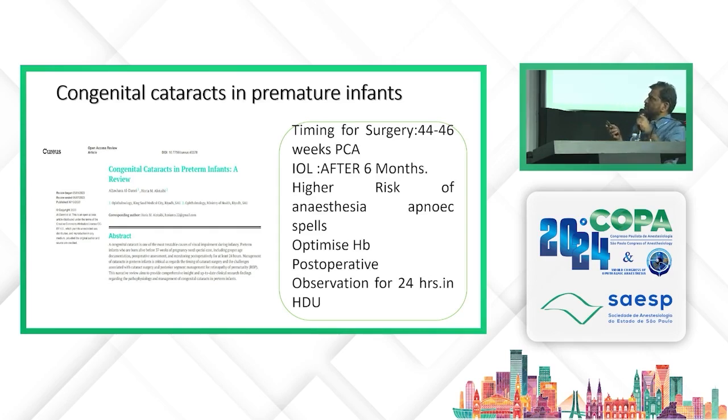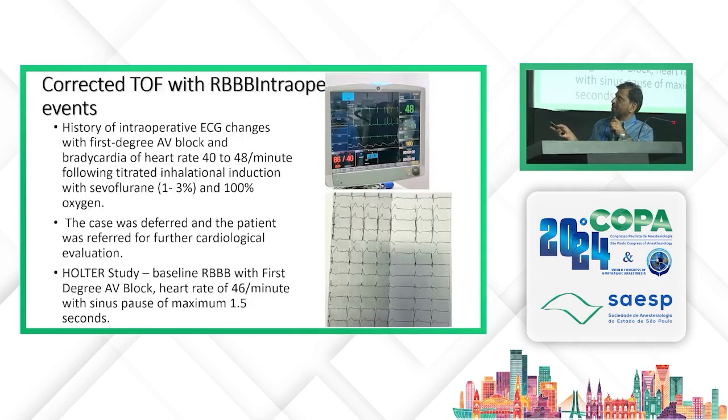Rarely, congenital cataracts in premature infants are also seen. The timing for surgery is 44 to 46 weeks of post-conceptional age, and we should be careful with optimizing their hemoglobin and looking after them for 24 hours in the high dependency unit.